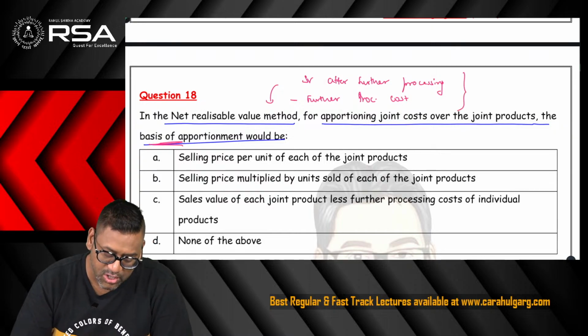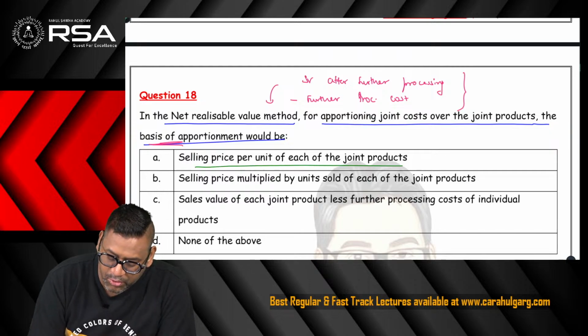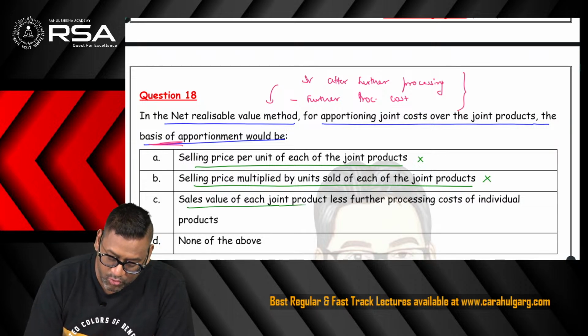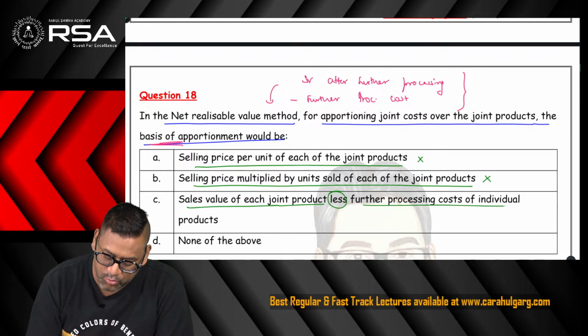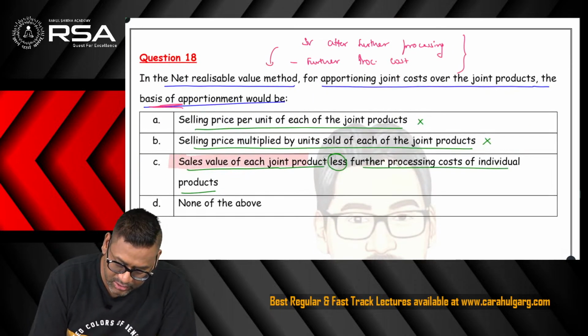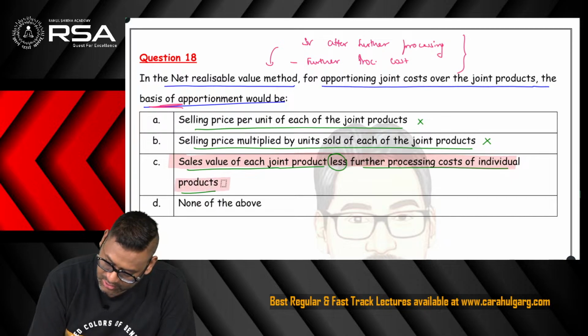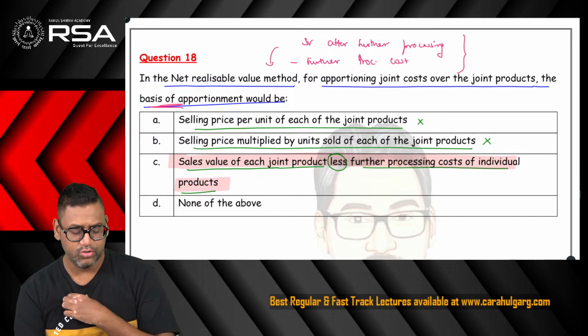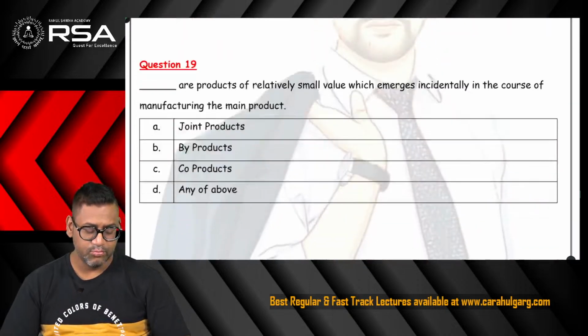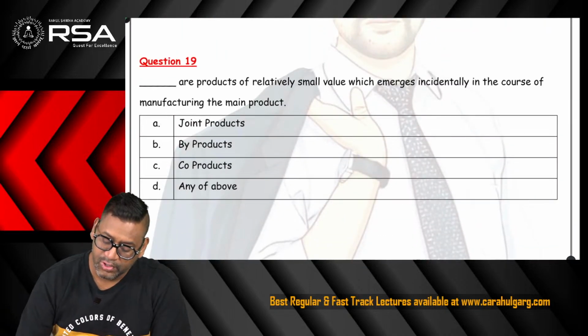Let us see the options. First option says selling price per unit of each. No. Selling price multiplied by units sold of each. No. Sales value of each joint product less further processing cost of the products. Yes. This is the correct answer, option C. Very nice to all the students who are giving the correct answer. Moving to the next question, number 19.